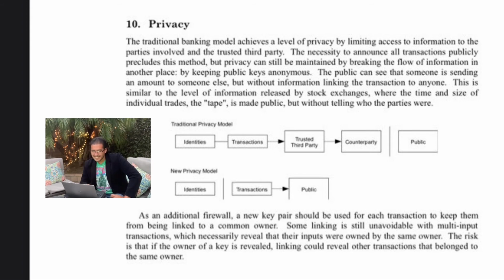Sweet. So as an additional firewall, a new key pair should be used for each transaction to keep them from being linked to a common owner. Some linking is still unavoidable with multi-input transactions, which necessarily reveal that their inputs were owned by the same owner. The risk is that if the owner of a key is revealed, linking could reveal other transactions that belonged to the same owner.